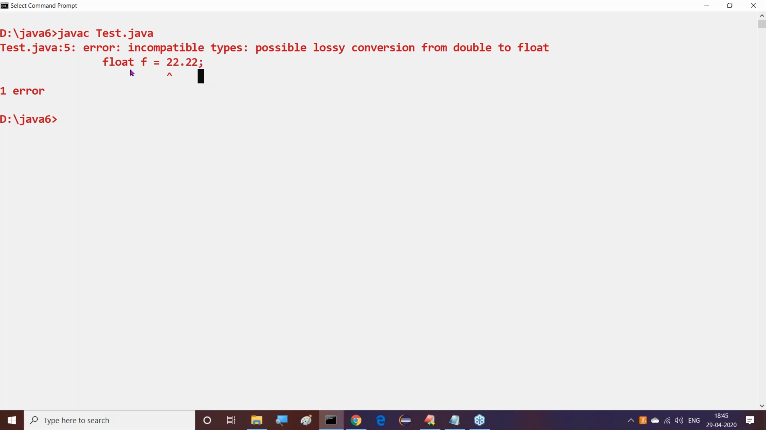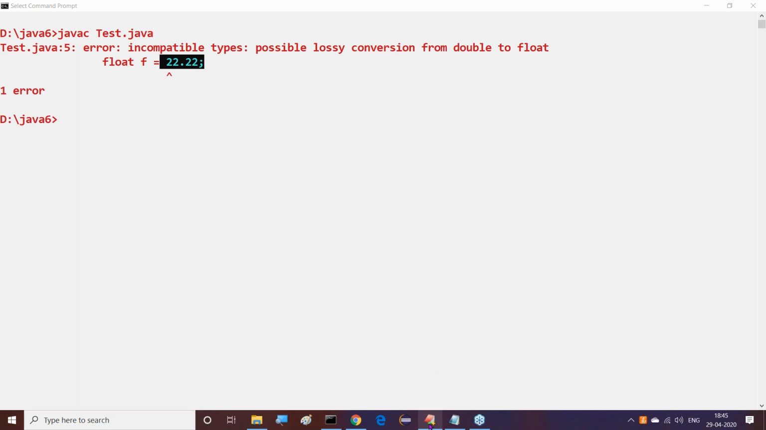But we are trying to assign a float value to the float variable, but here internally it has taken a double value. So what do we have to do now, sir? We need to provide this float value as a float only. We need to say this 22.22 is a float value, and we have to specify that clearly.